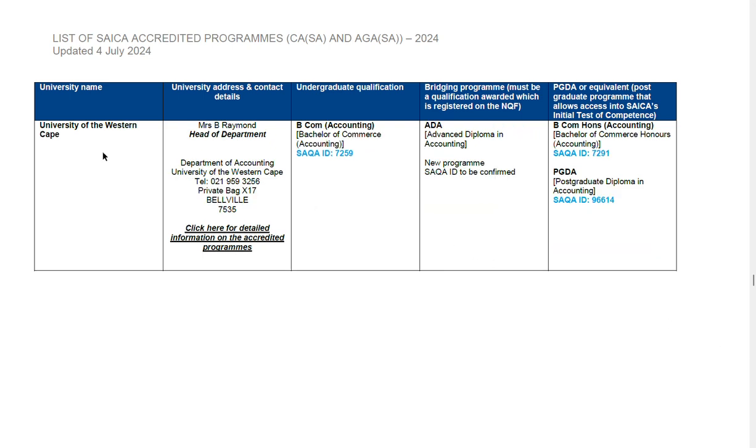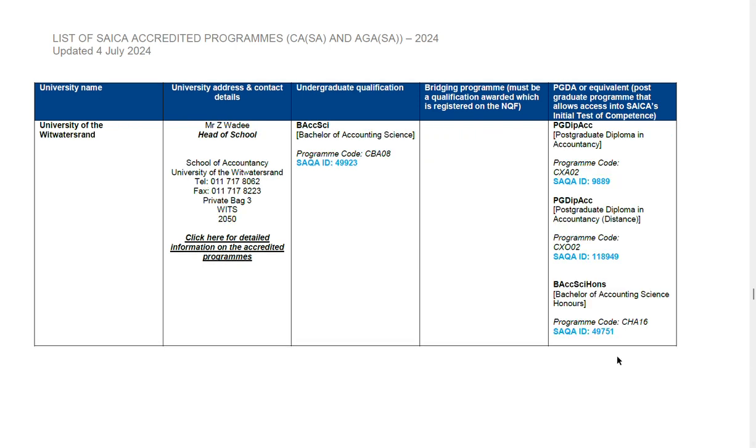And then we have University of Western Cape. It is based here in Western Cape province, and they do provide a SAICA accredited qualification. It is called Bachelor of Commerce Accounting. It is SAQA ID 7259. Same thing applies: if you get to University of Western Cape and they say the qualification is full, you need to look for an alternative university, as you're going to be wasting your time doing another qualification that might not lead you to becoming a CA.